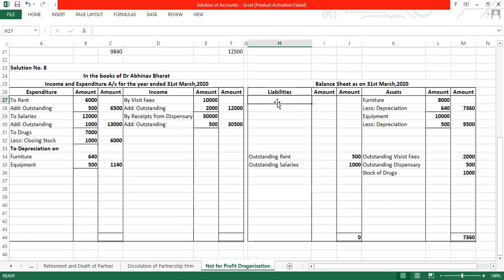He has told us cash introduce. Cash introduce means he has started the business. So that will be our capital fund, opening capital fund, what we say. So that amounted to rupees 25,000. Okay. After that, visit fees we have done. We have done with receipts for dispensary. Then we are going to do sundry receipts, and the amount as 5,000.